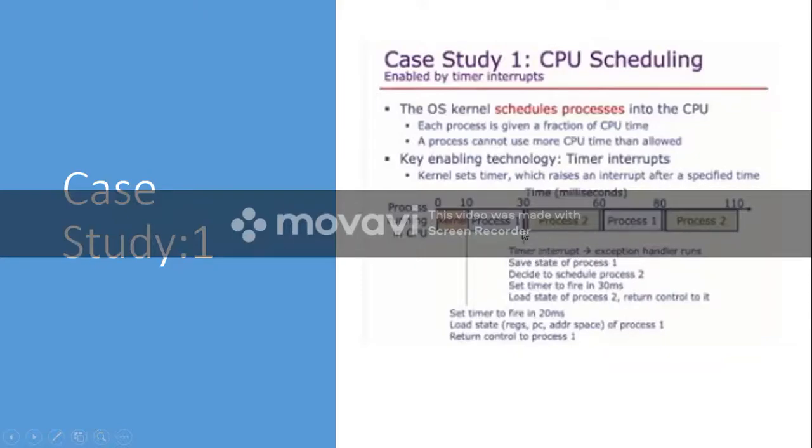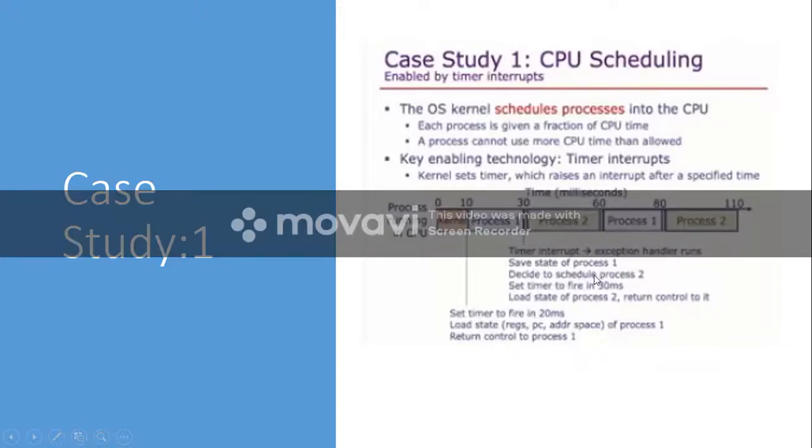Once this interrupt is received, immediately the processor will save the state of process 1, whatever its current registers value, its PC, its address space data, everything it will store securely in memory, and it will give the control to process 2.